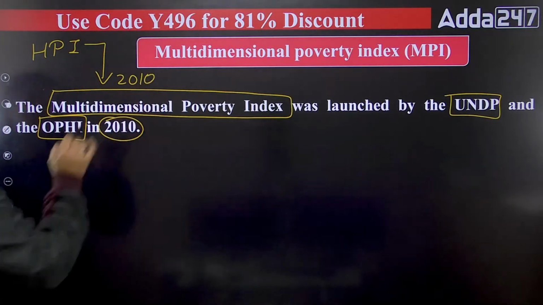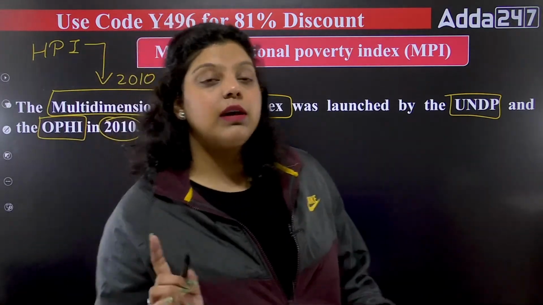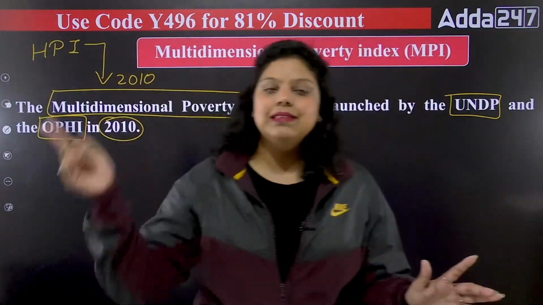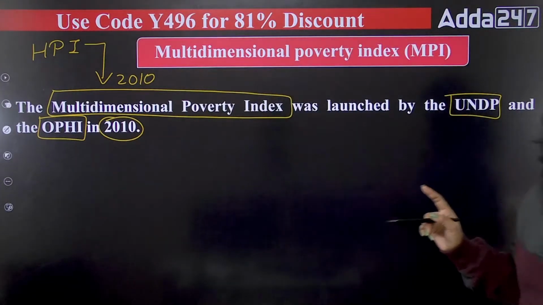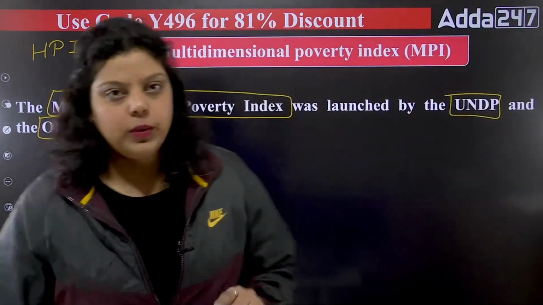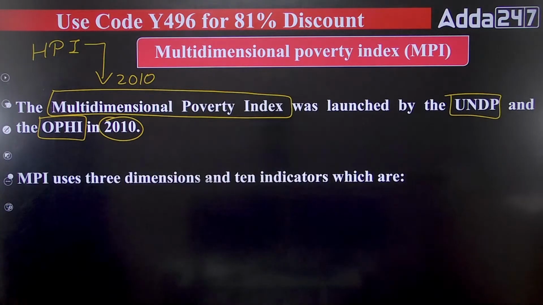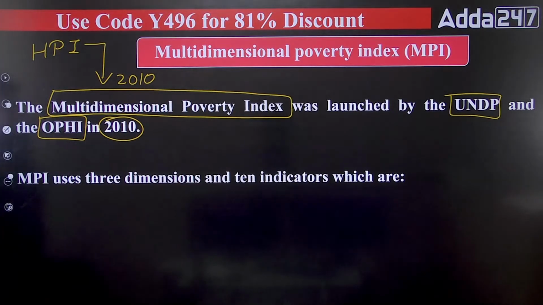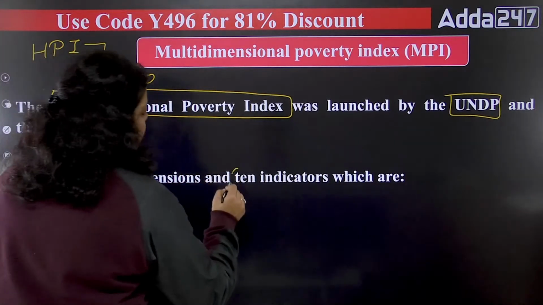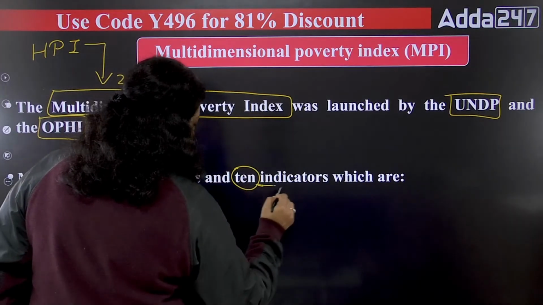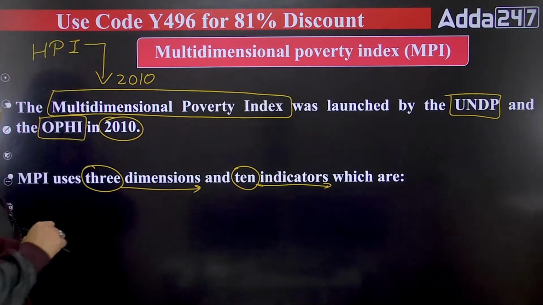2010. Earlier we used to have the Human Poverty Index that talked about the level of expenditure. So we replaced that with the Multidimensional Poverty Index in the year 2010. It was introduced by UNDP and OPHI. The MPI uses 3 dimensions and 10 indicators.